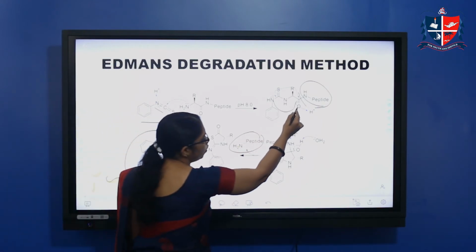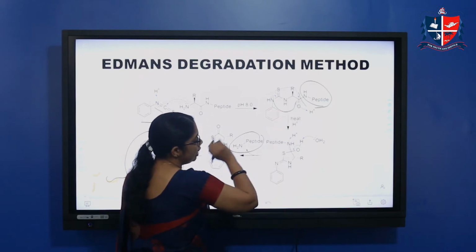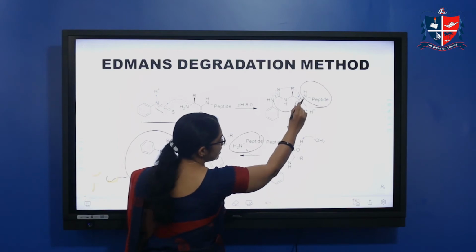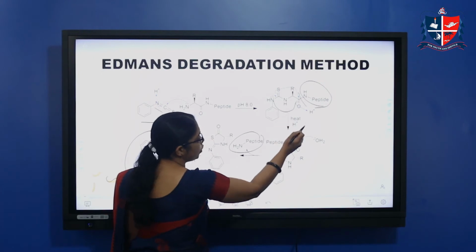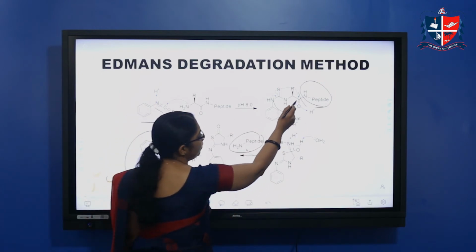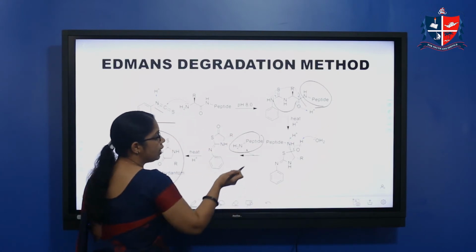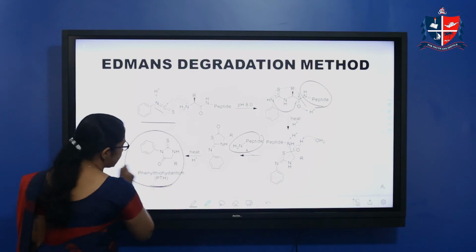On hydrolysis, what happens across this CONH bond? The hydrolysis takes place across this CONH, giving one OH and here an NH2. This NH2 is this product, and this CO now becomes COH, and that carbon will undergo cyclization with this nitrogen by eliminating a molecule of water, from the OH of this COH and the hydrogen from this NH, and we get the side product like this.